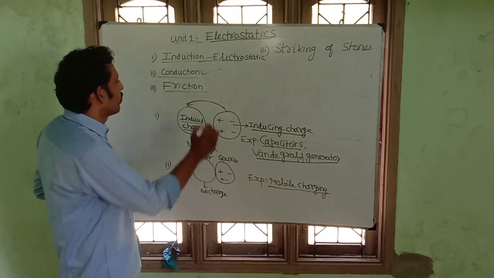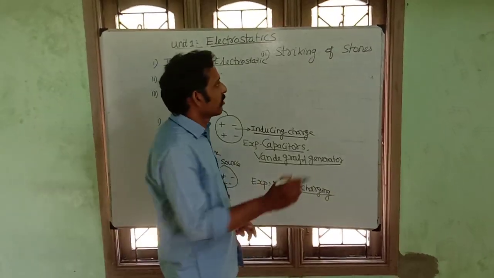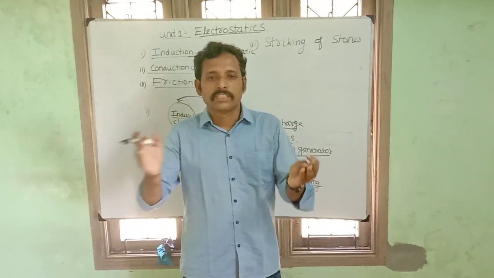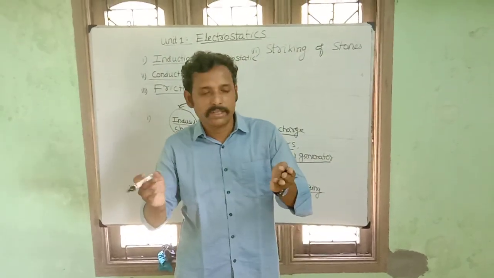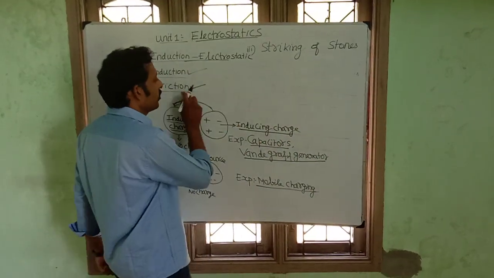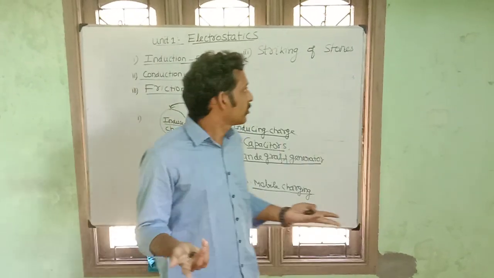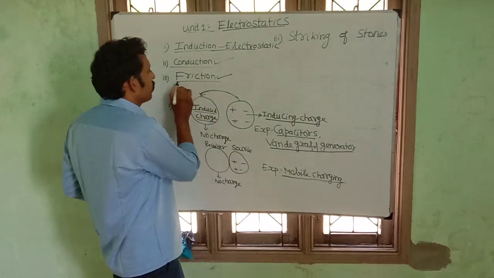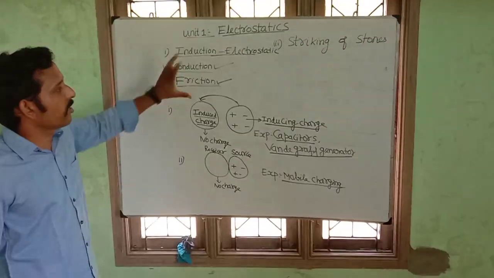Next one, friction. In simple terms, take one stone, take another stone, strike these two stones, and you will get a spark. Is it? You will get a spark. Yes, that is your friction. By striking you get charges. Those charges are called frictional charges or frictional electricity. These are the three methods by which charge can transfer.